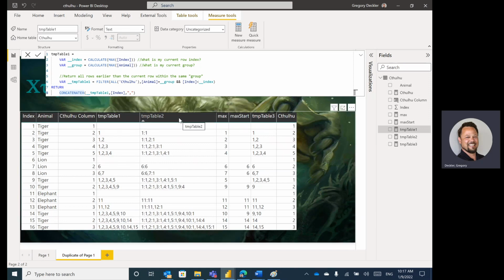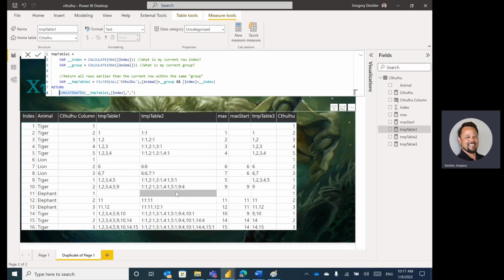Temp table 2 then adds that difference column. And this is how we can identify those skips, right? So we have only a difference of 1, difference of 1, difference of 1, difference of 1. We get up here, difference of 1, difference of 4. So now we know that there's been a skip involved. And same thing when we get down to tiger, 1, 4, 1.